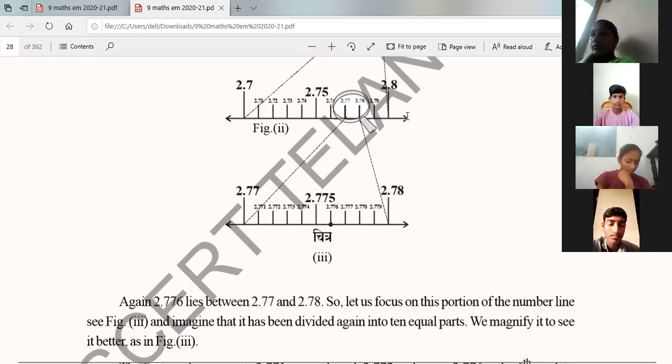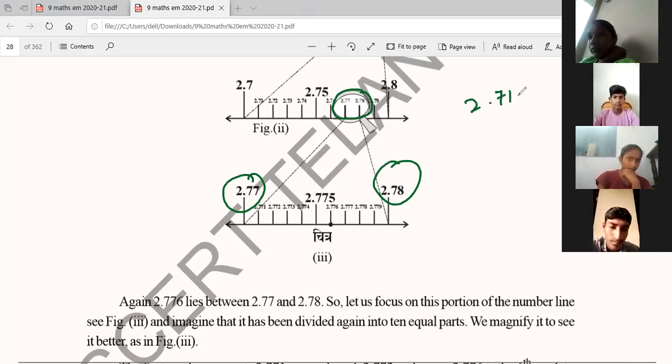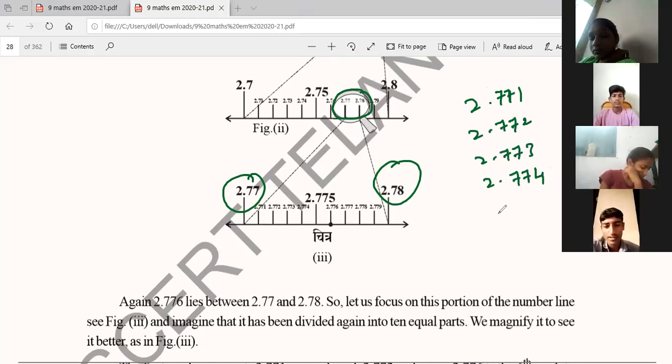Can you see the screen, Nana? Yeah, okay. So here, if you choose 2.77 and 2.78, look at them here. Between 2.77 and 2.78, you have 2.771, 2.772, 2.773, 2.774, 2.775, 2.776, 2.777, 2.778, 2.779.